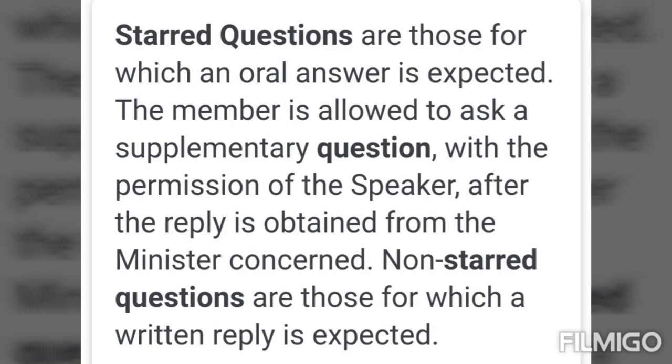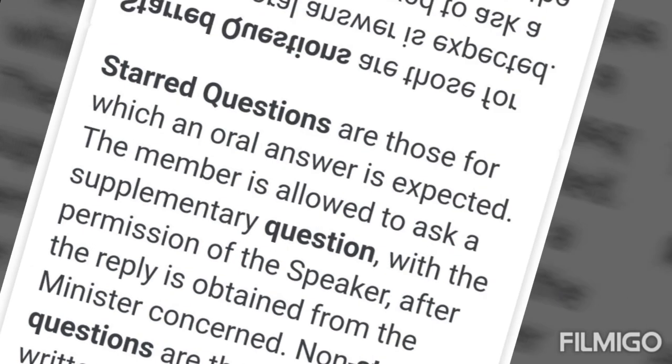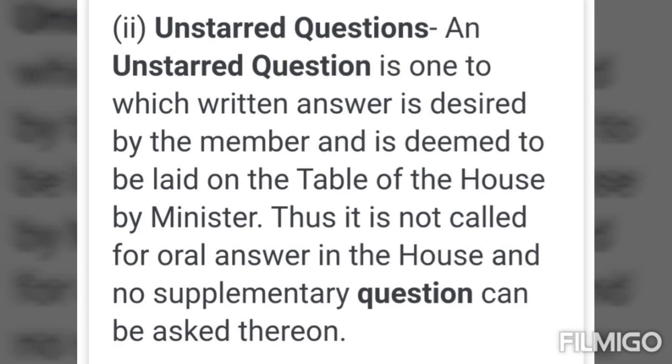Starred questions. Starred questions are those to which a member wishes to have an oral answer on the floor of the House. Such questions are indicated by an asterisk mark. Related supplementary questions may be asked after replies to such questions are given by the ministers. But for unstarred questions, the answers are given in a written form, and no supplementary questions can be asked thereafter.